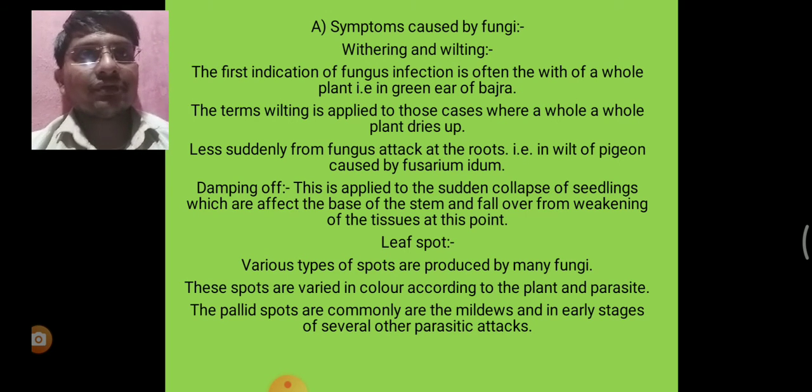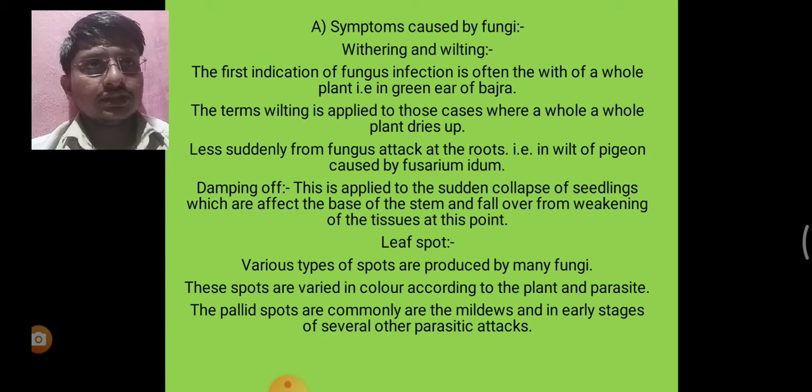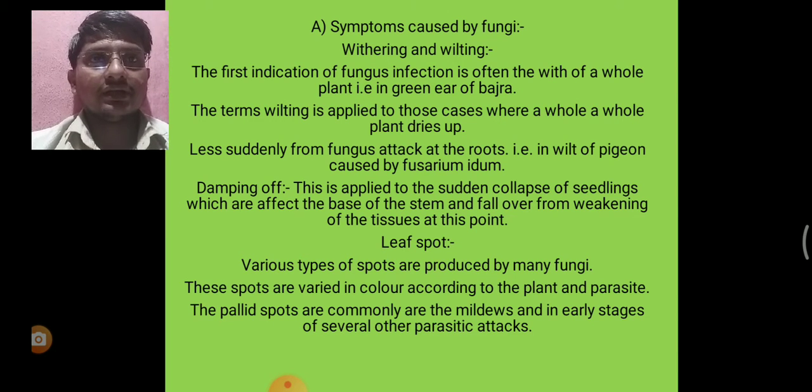The drying of branches occurs sometimes in the early stage of pigeon pea. Wilts are primarily diseases of roots, as the pathogen attacks them in the seedling stage.